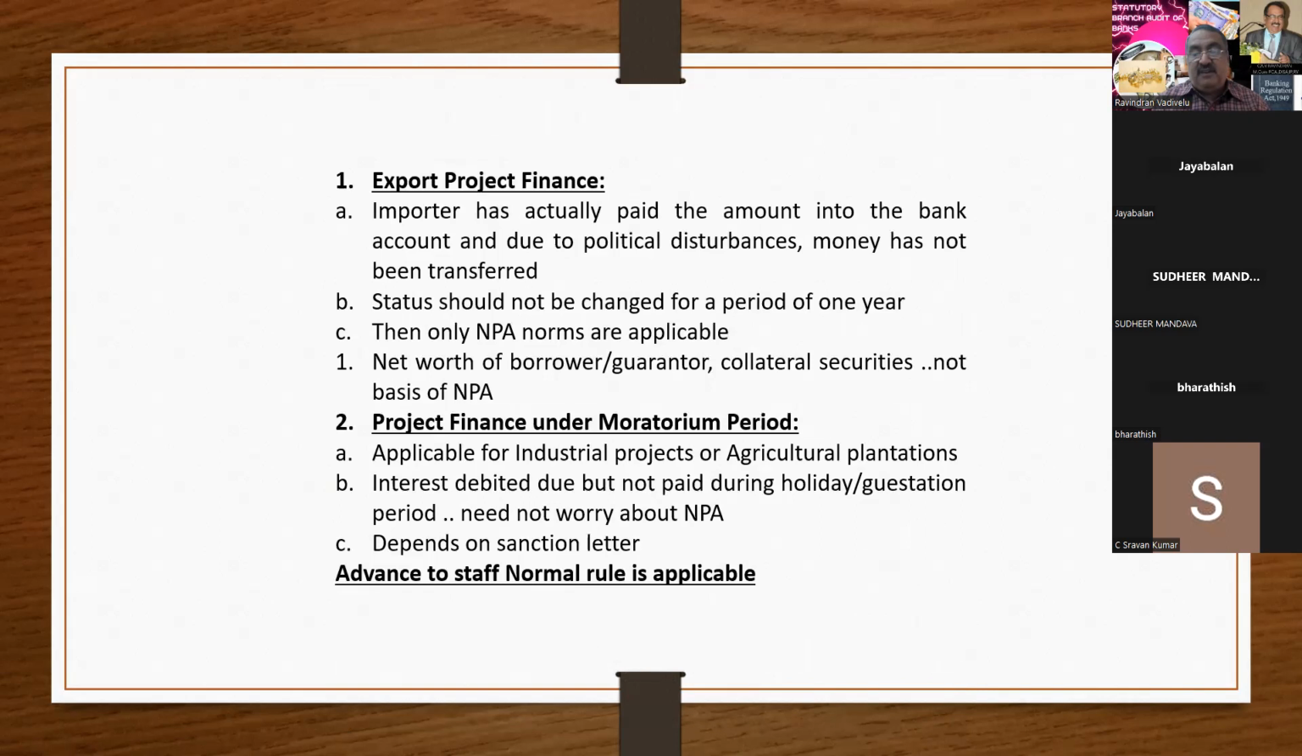Last point, advance to staff, normal rules are applicable. NPA rules are applicable. If any advance is there to a staff account, it has to be treated as NPA. Here, one can say, sir, it is a staff loan, that is why we have not classified it as NPA. No, don't accept that. You have to see that the staff is still in service, and the staff is still alive. These two points you have to see.